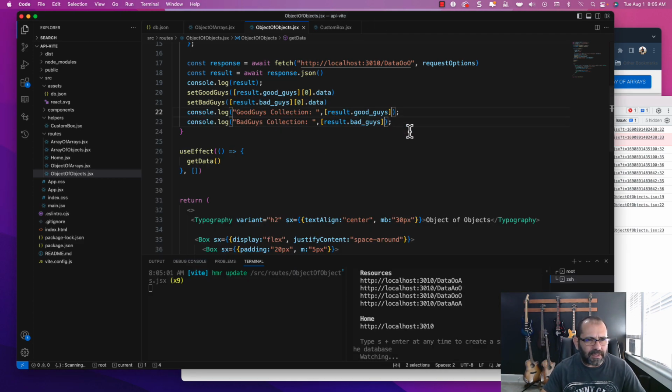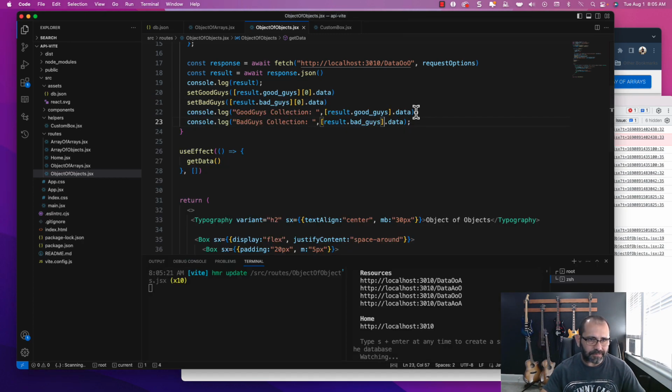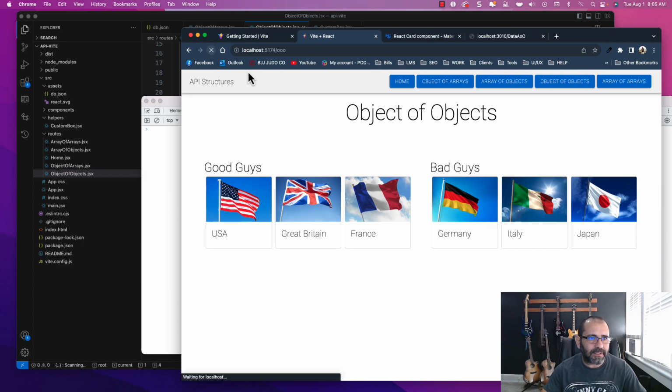Now I'm not exactly 100% sure if we need the 0 or just call data, but because it's already itemized, that's why we have to specify the 0 location, and then you can get it here. All right, so everything is great, and everything works.